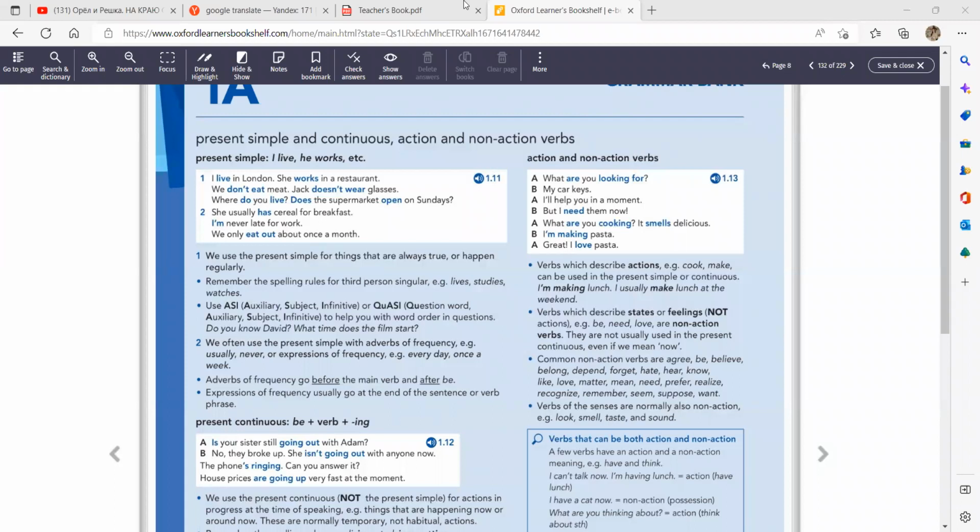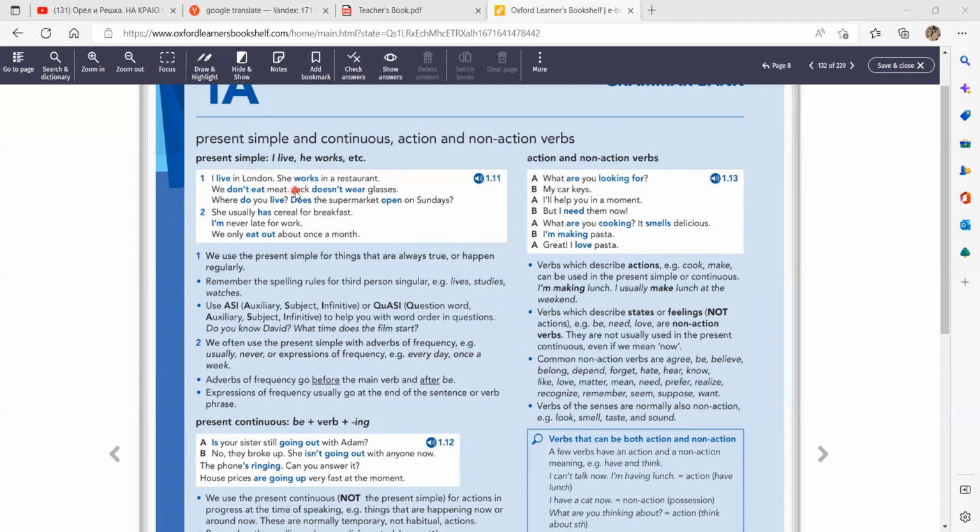So let's discuss the difference between the present simple and the present continuous. And let's see the difference between action and non-action verbs. So you know that the present simple is used for things that are always true or happen regularly. For example, I live in London, she works in a restaurant. And of course, you need to know the spelling rules, how to add s at the end of the verb.